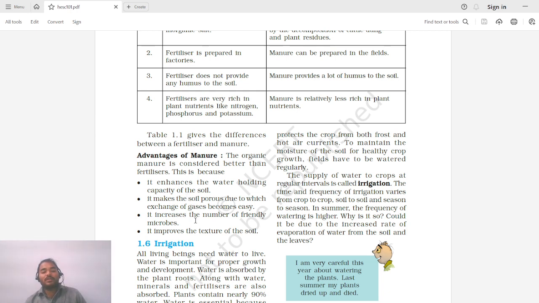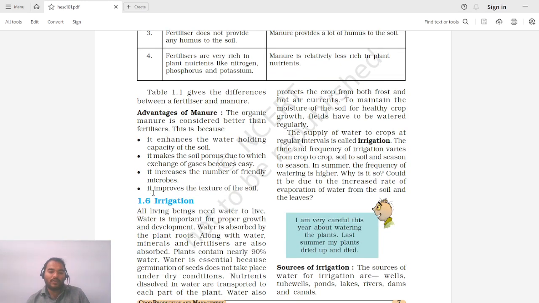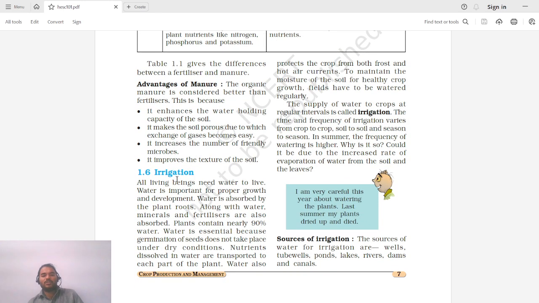The third is an increase in the number of friendly microbes. Due to the addition of this manure, a large number of microbes are added to the soil, which helps plants in proper growth. And next, it improves the texture of the soil, and further it increases humus and therefore improves the texture of the soil. So fertilizers are required, yes, sometimes they are required, but only fertilizers will not do the work. Manure as against fertilizers is a much better option, and we must always use manures wherever possible instead of fertilizers. So next is irrigation.